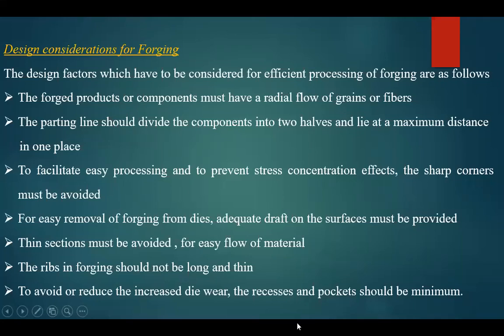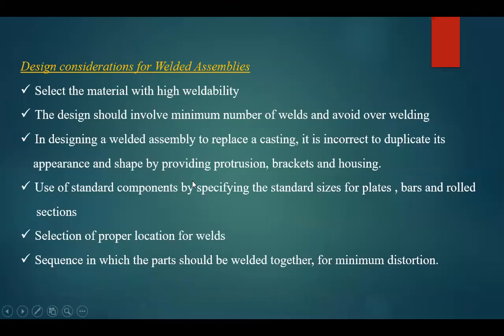So the next one, the design considerations of welded assemblies. When the welding operation is done, what considerations are to be followed? The first one, select the material with high weldability. When you want to weld two pieces, whether it is a T joint or an L joint or a plain joint or a flat joint, whatever joint you want to make, what type of material are you going to choose? When you want to do the operation with gas oxygen welding, it is gas welding. So what type of material is to be chosen?